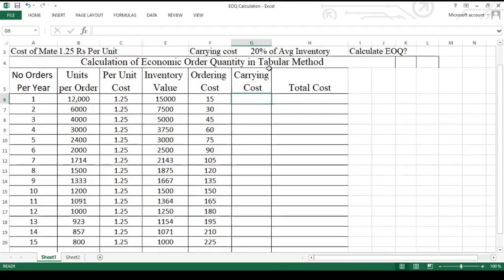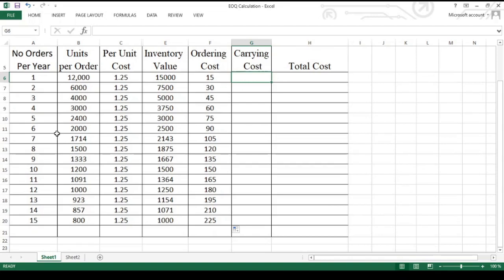Now we need to calculate the carrying cost. Carrying cost is 20% of the average inventory. How to calculate the average inventory: it equals the inventory value, 15,000, divided by 2, multiplied with 20%, that is 0.20. You will get 1500.